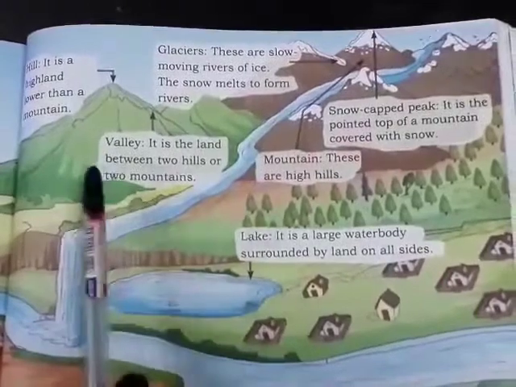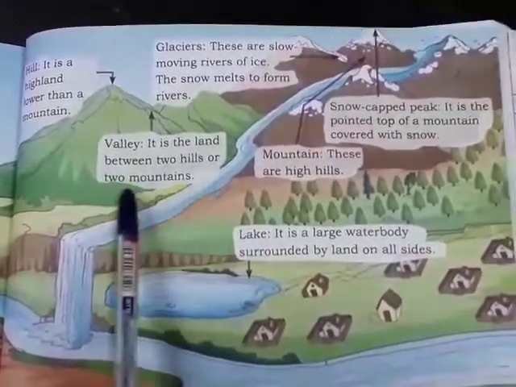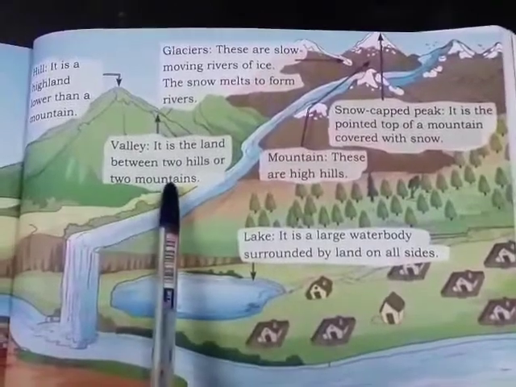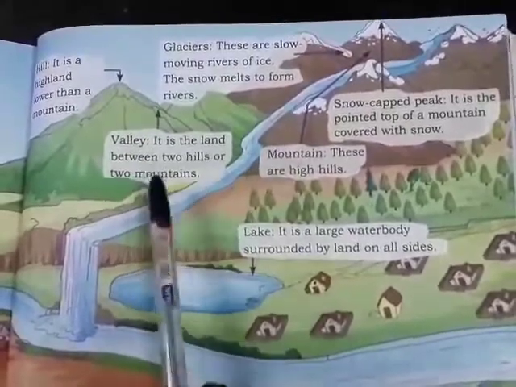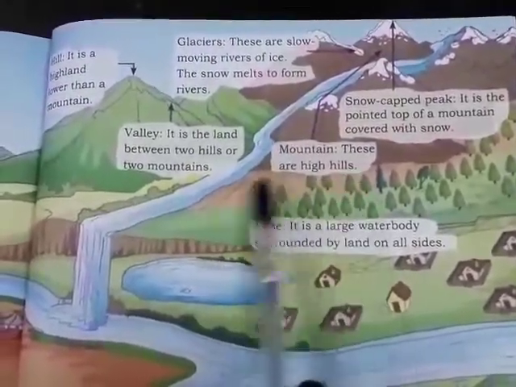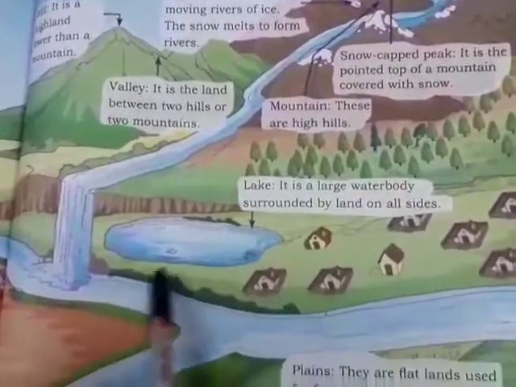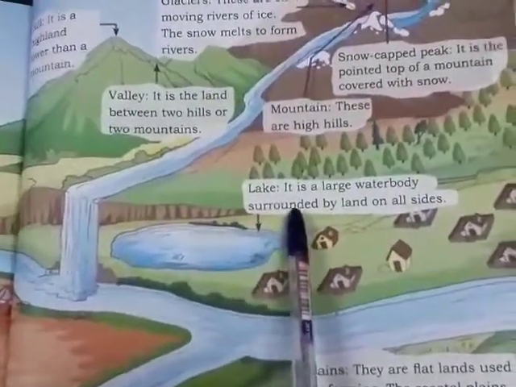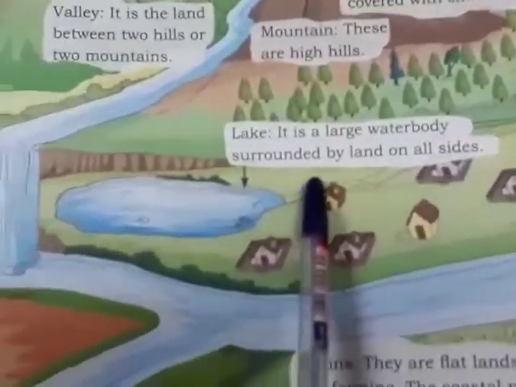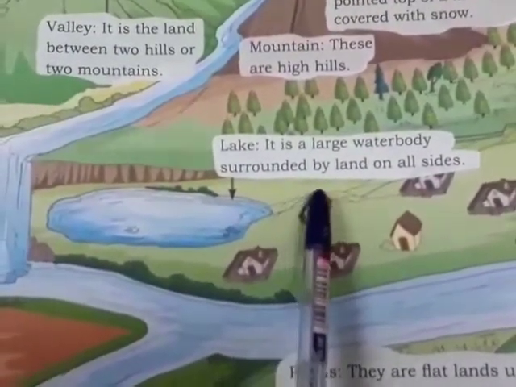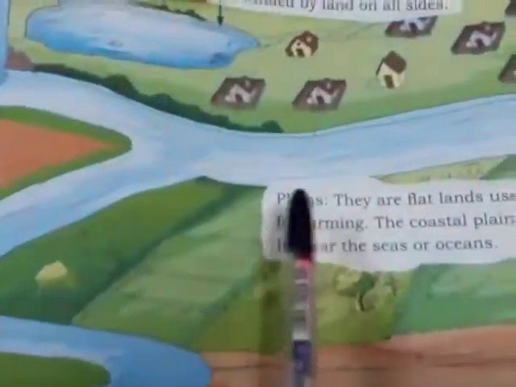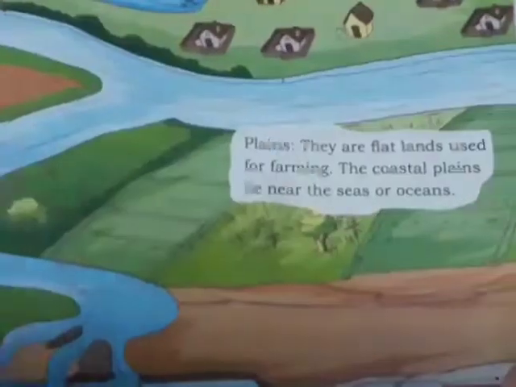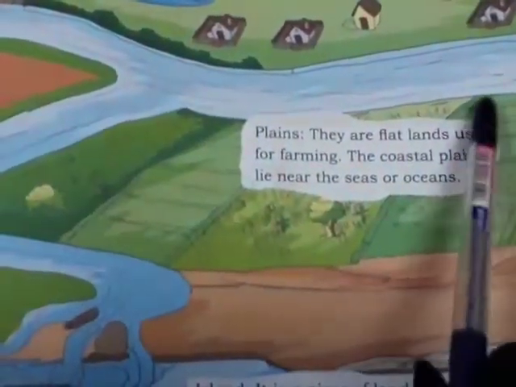Then, what is a valley? The land between two hills or two mountains is called a valley. Between two hills or two mountains, there will be a land that is called a valley. Then, next we will see what is a lake. In Bangalore, you have Ulsoor Lake, right? It is a large water body surrounded by land on all sides. It is called a lake. Then we will come to plains. Plains itself says it is a plain flat area. That is called a plain.